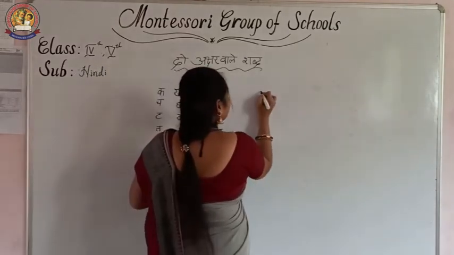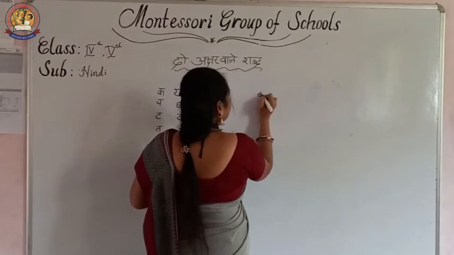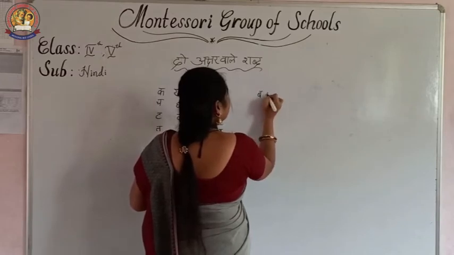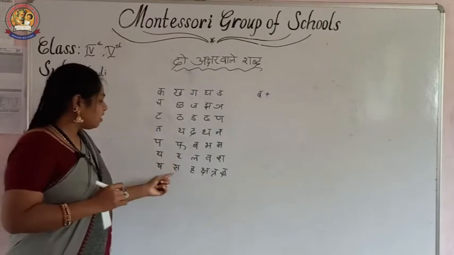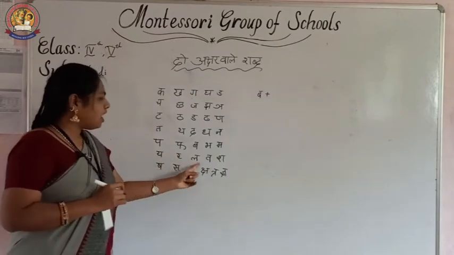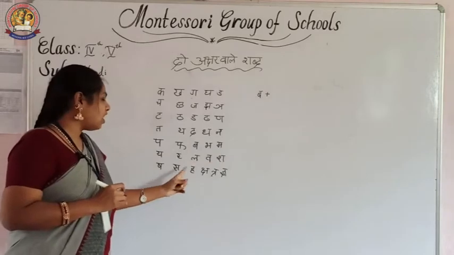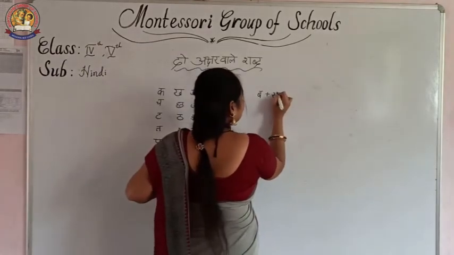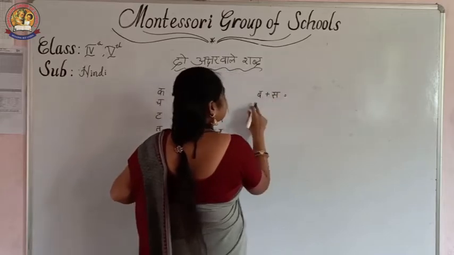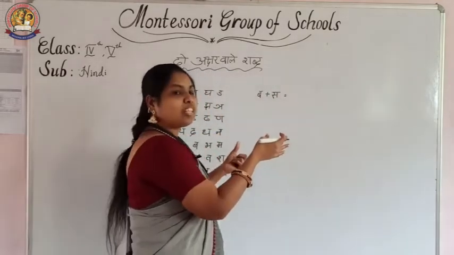First we write Ba, plus Sa. See? Ya, Ra, La, Va, Sha, Sha, Sa, Ha. Where is Sa? Here. If we write Ba plus Sa together, you must write them like this.